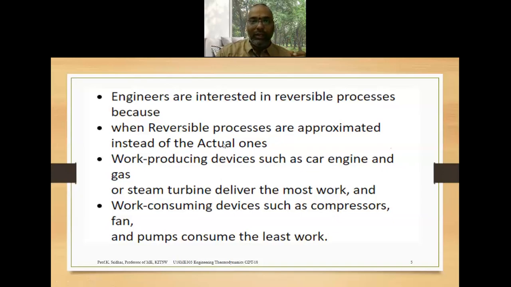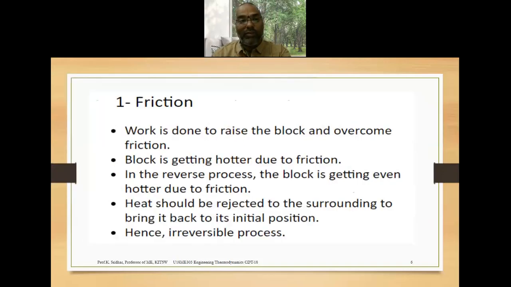So that's why the reversible processes are approximated instead of the actual ones. Work producing devices will deliver the most work whenever they are running under ideal test conditions. So we should know the maximum mileage or the maximum efficiency we can expect from those devices. That's why the reversible processes are very important, and why these are not possible in actual practice. So why do all the spontaneous processes lead to irreversible processes?